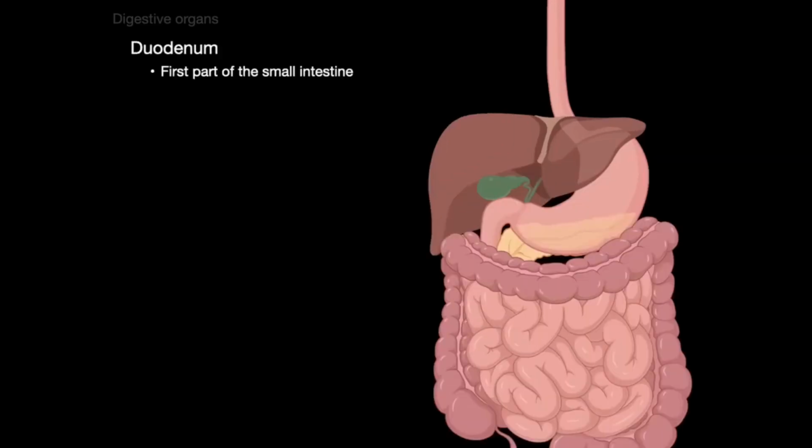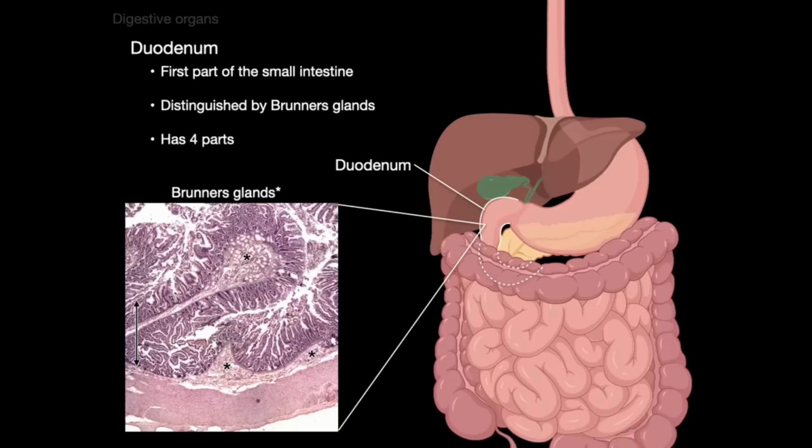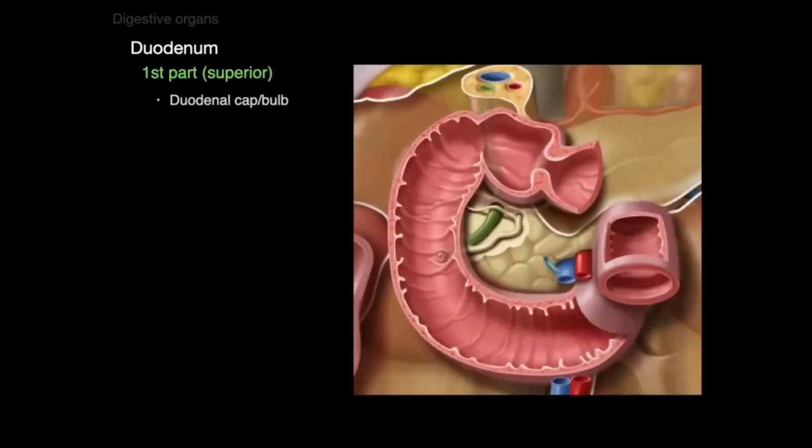Let's start with the duodenum. It's the first part of the small intestine. It's distinguished by Brunner's glands, and it has 4 parts. These asterisks show these glands that help produce the bicarbonate that's secreted into the lumen. The first part of the duodenum, the superior part, has what's called the duodenal cap or bulb. There's the pylorus of the stomach and the pyloric sphincter, and there's the first part, the duodenal bulb.